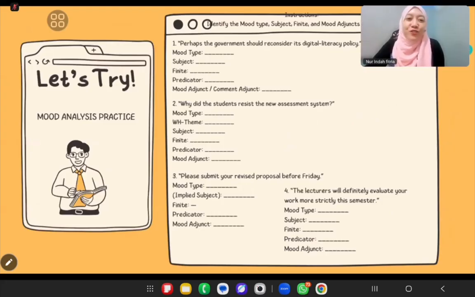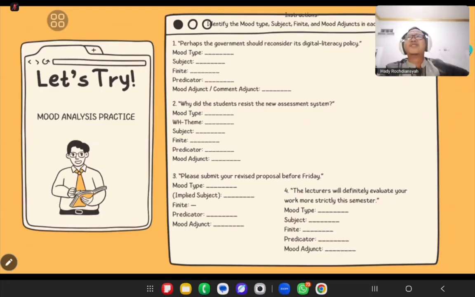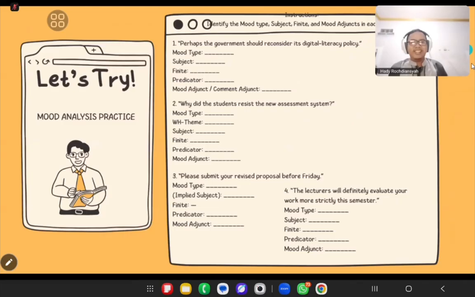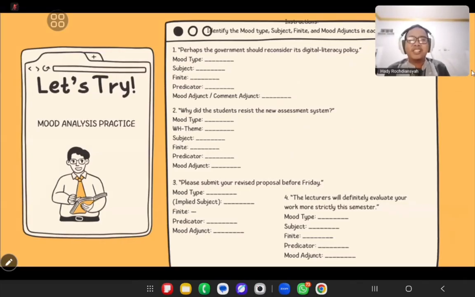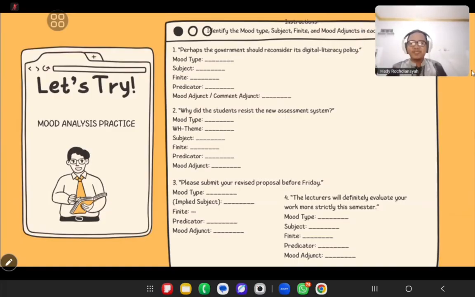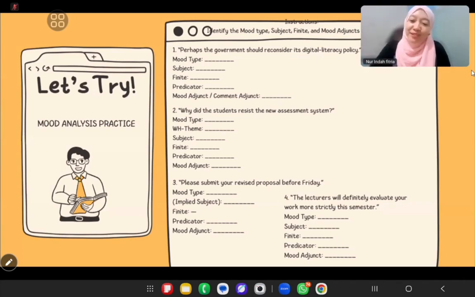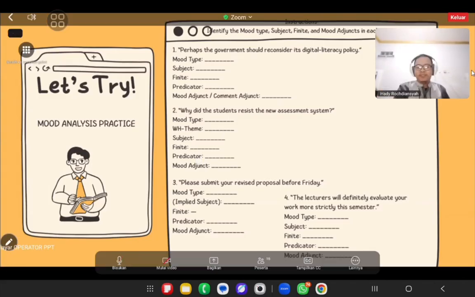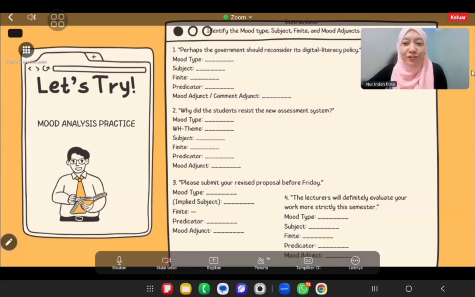Okay, let's go to the practice here. Come on, everybody. Let's join and identify the mood type, the subject, and the mood adjunct. I think it's going to be very fun in each class. Come on. Okay, Miss Dwiworo, maybe? Miss Dwiworo, everybody? Miss Hida? Yes, I'm here. Come on, let's practice together.